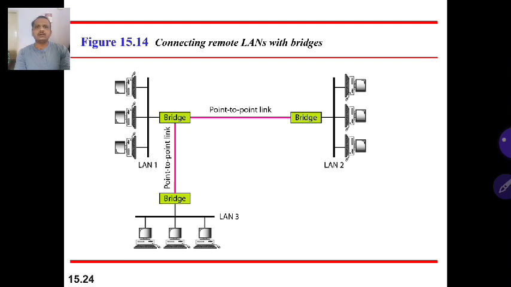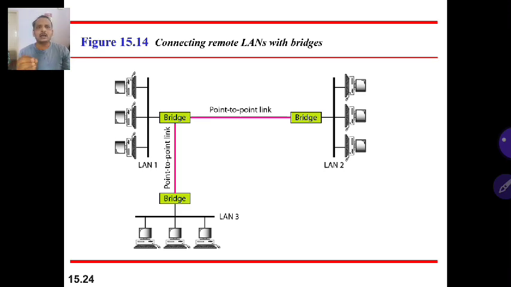This is how remote LANs are connected. For example, especially in the IT sector, there is one branch in Bangalore and another branch in Mangalore. They are working on the same project and want to be interconnected. How can we interconnect them? They lease a line, a separate line, not connected through a common line. We create a point-to-point link between the Bangalore office and the Mangalore office, using microwave links or some other point-to-point links.